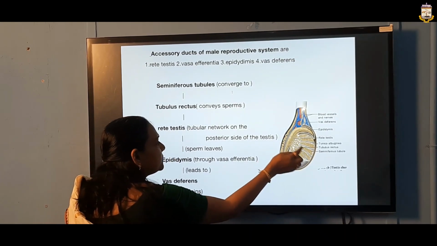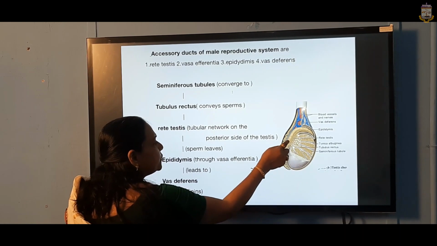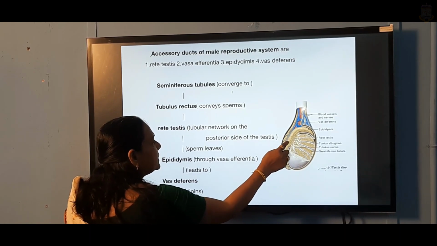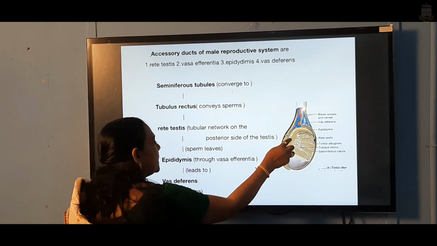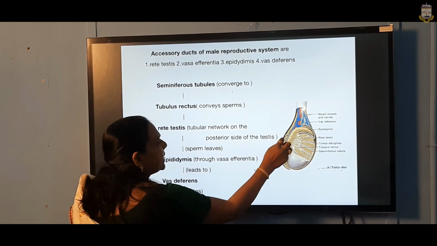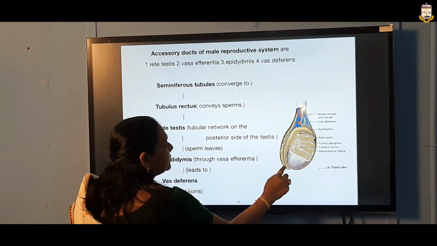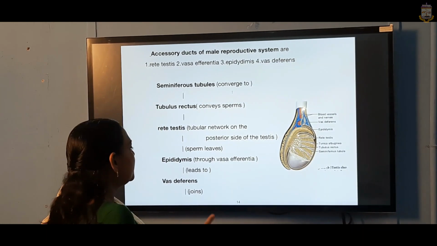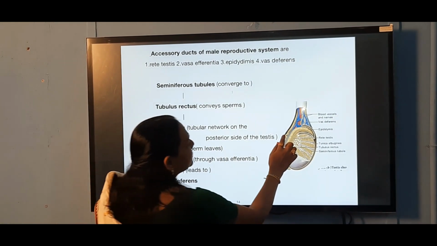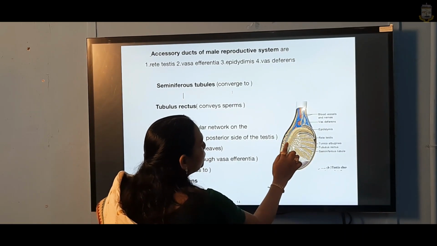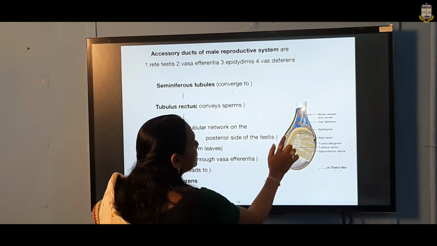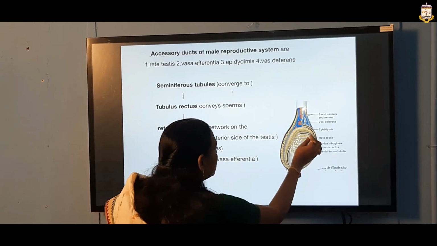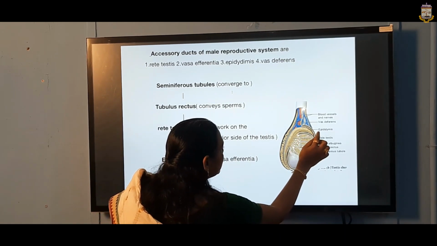So, the sperm produced in the seminiferous tubule gets collected here, leaves the testis through the rete testis and then reaches the epididymis. See the structure here, it takes a turn like this: the epididymis. This leads to the vas deferens, and here also it is a coiled structure. Actually, the rete testis is connected with the epididymis.